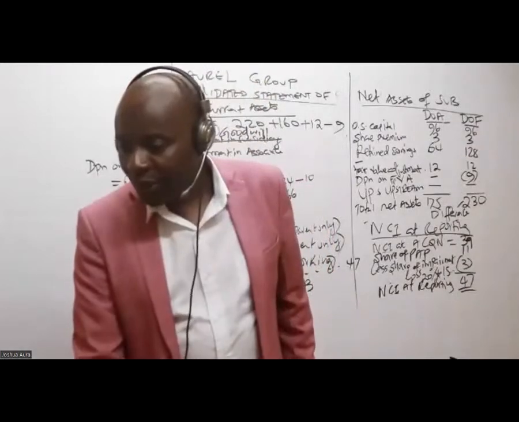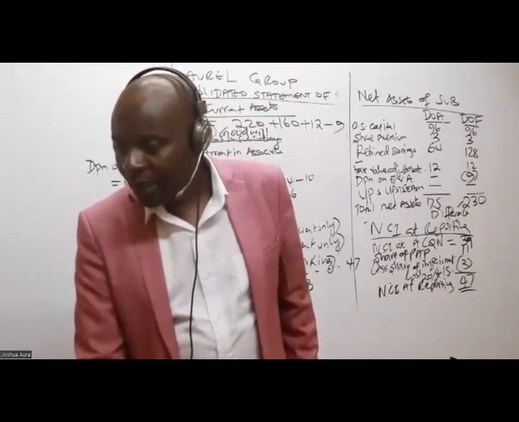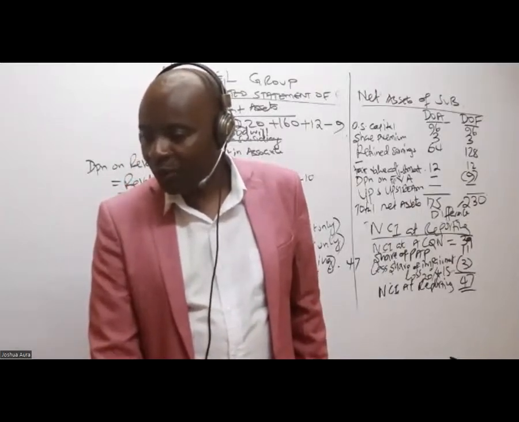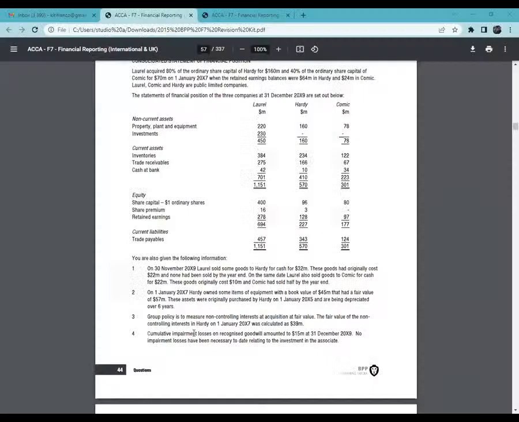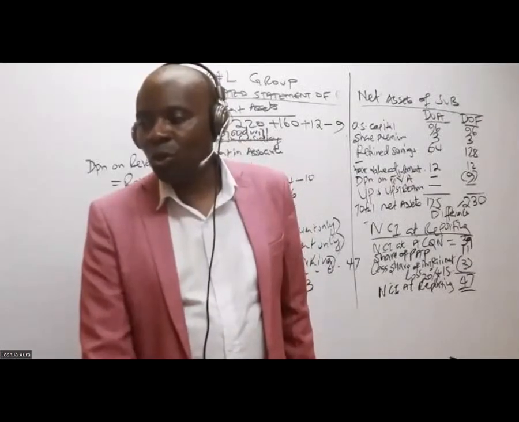Where did the 3 come from? 39. Is it 39, Imelda? Or 3? Oh, okay, 39. I understand now your question. It is NCI at acquisition. You can see this. NCI at acquisition is 39. Thank you so much.